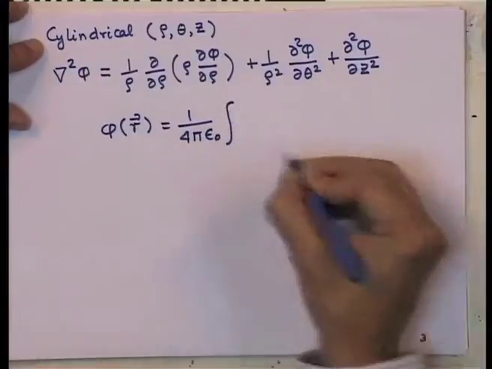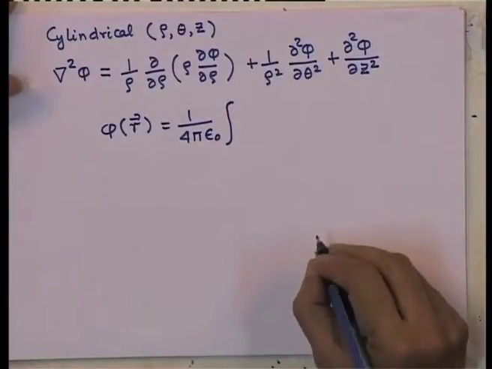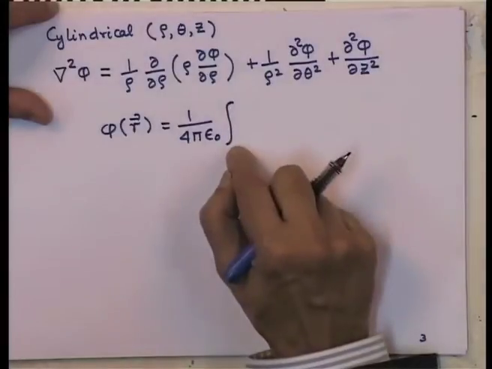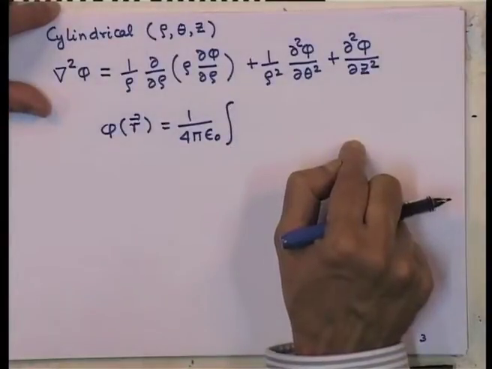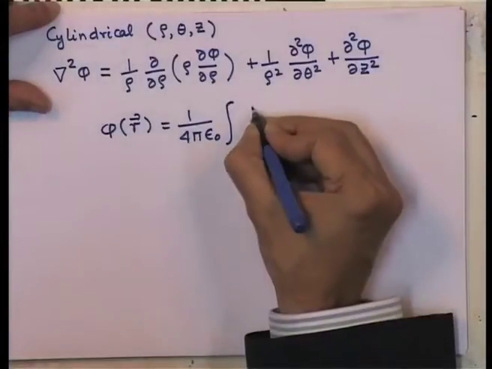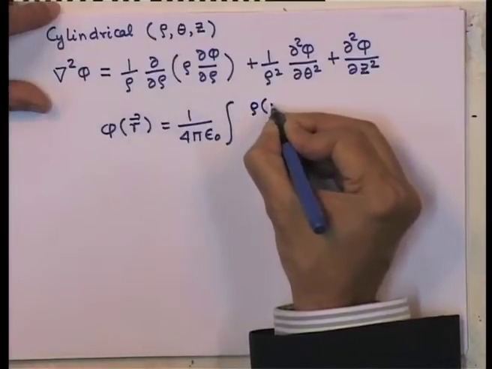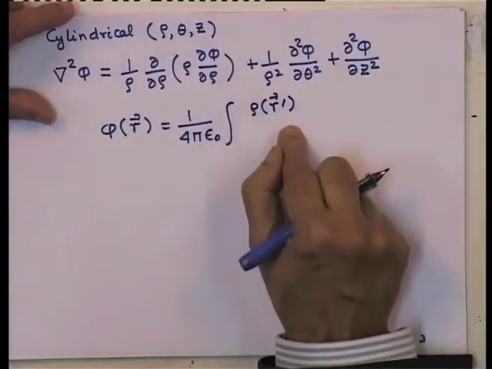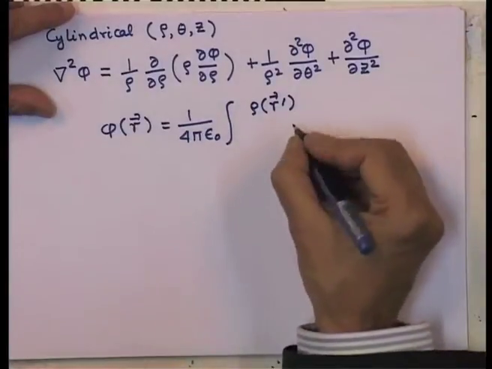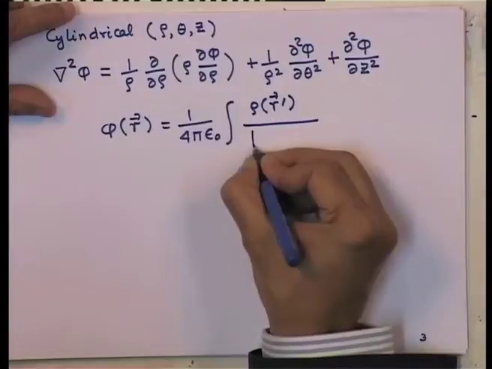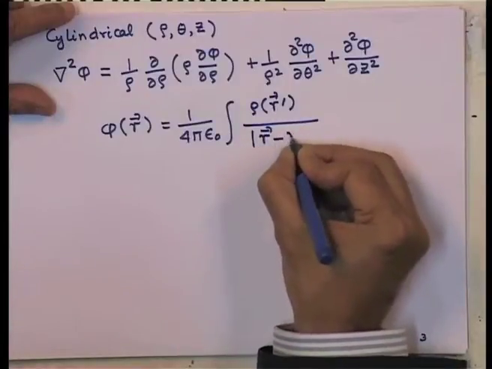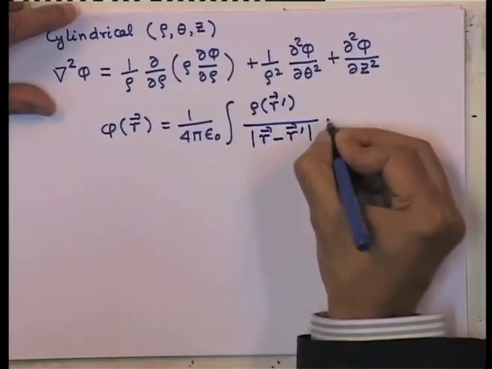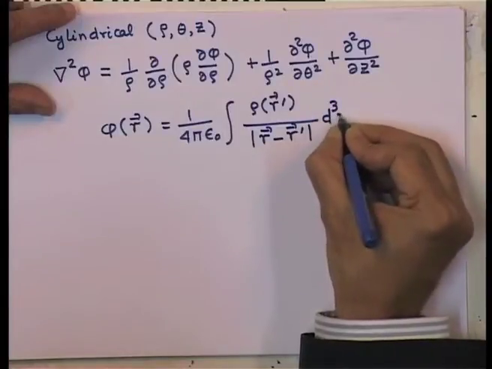Then the integral is to be taken over all the variables r prime in the entire space, and wherever there is a charge density. So, it is rho r prime if the charge density is non-zero at the point r prime, it comes with a rho r prime divided by modulus of r minus r prime and the d cube r prime.